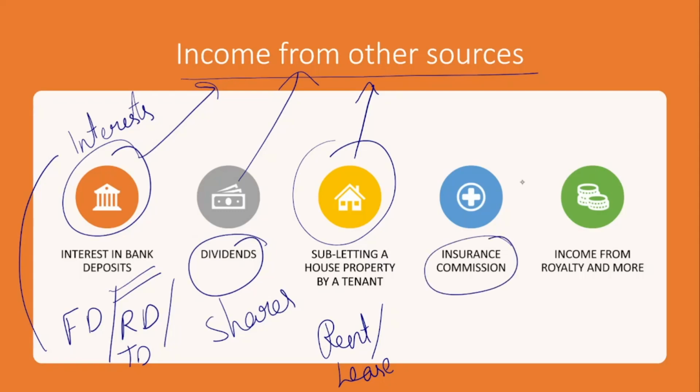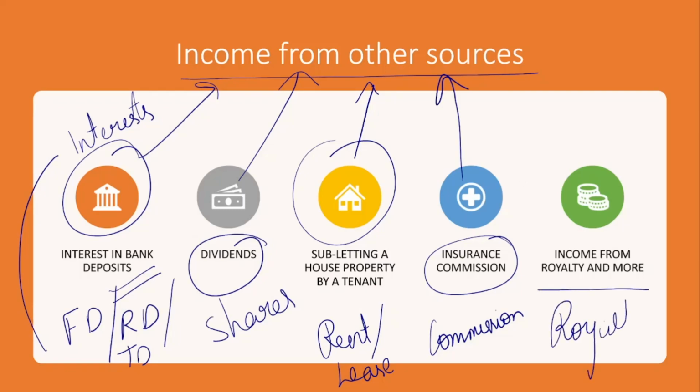And insurance commission, so for the insurance you have availed, there are certain commissions you have got, that also comes under the income from other sources head. Then income from royalty, you know what royalty is, you have learned in the second semester in financial accounting subject about royalty. So whatever income we have earned from that royalty will also come under income from other sources. Hope you have understood about the heads of income.